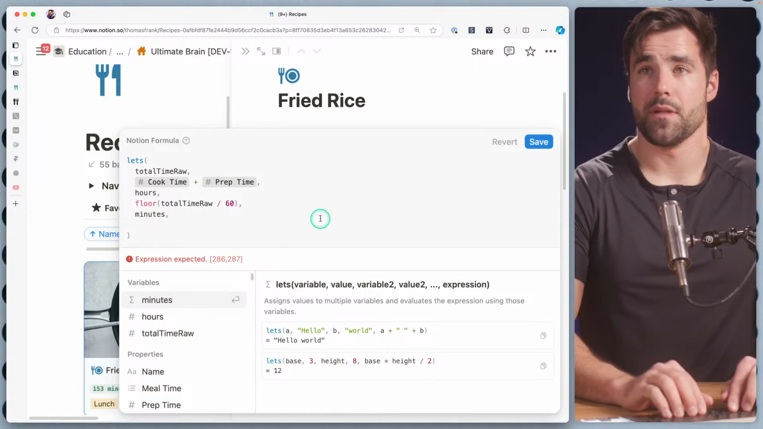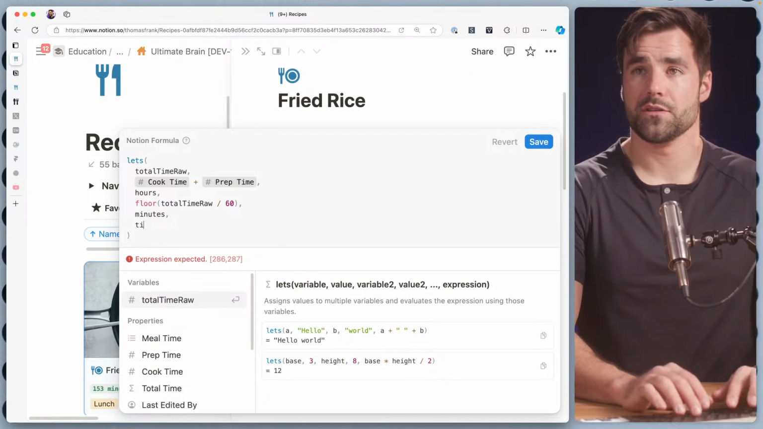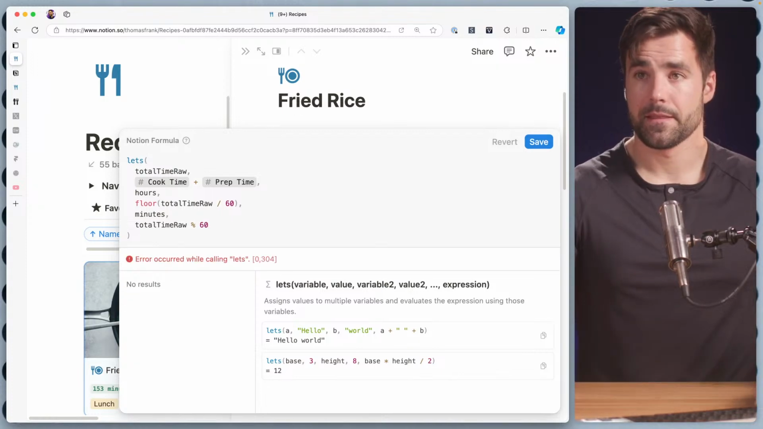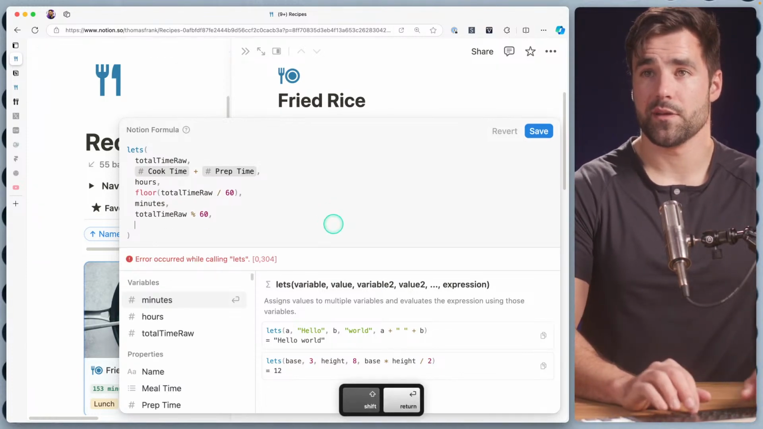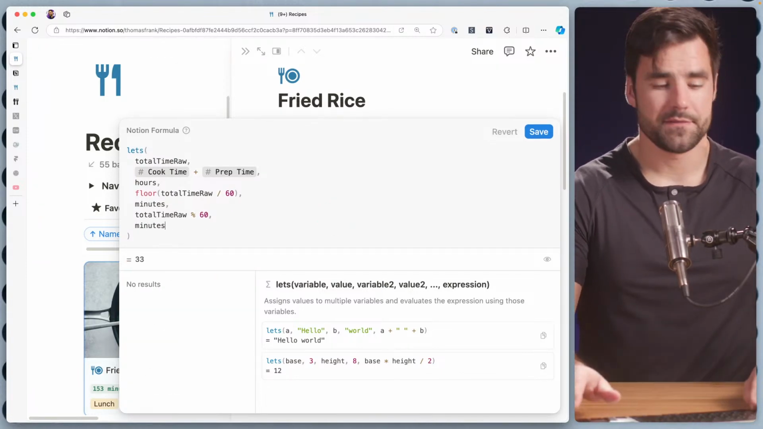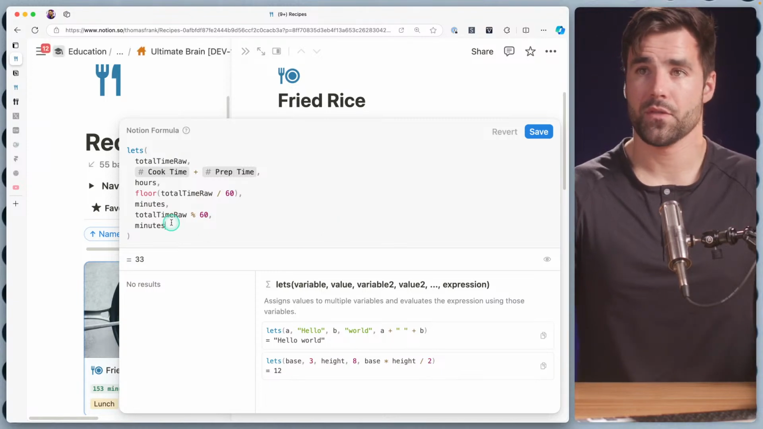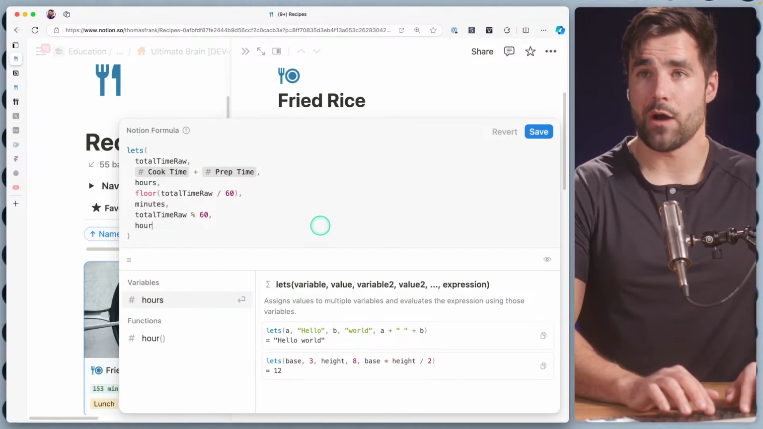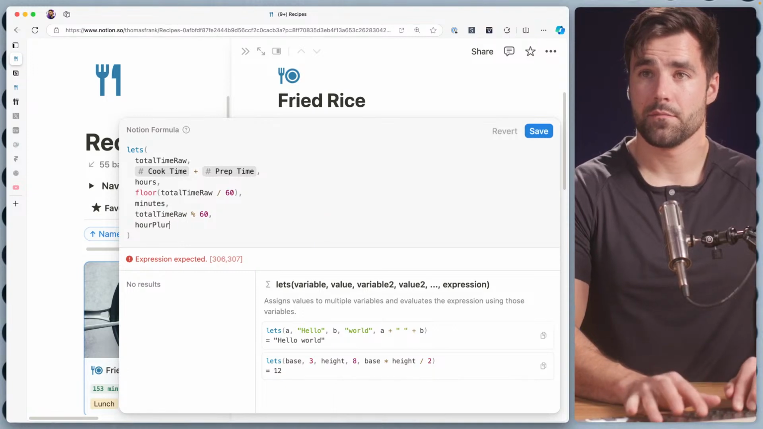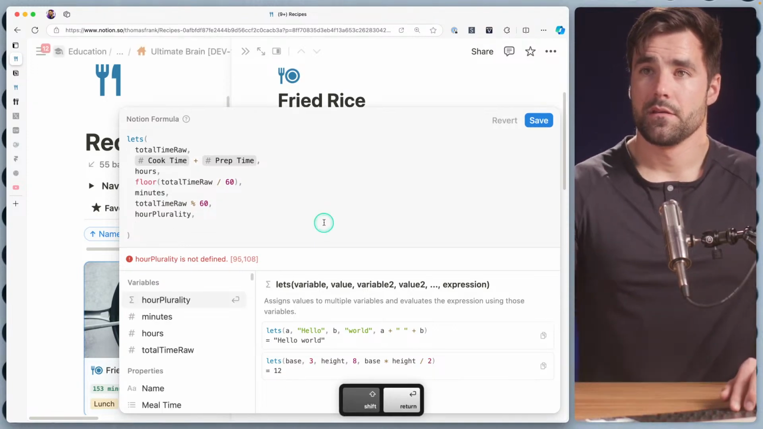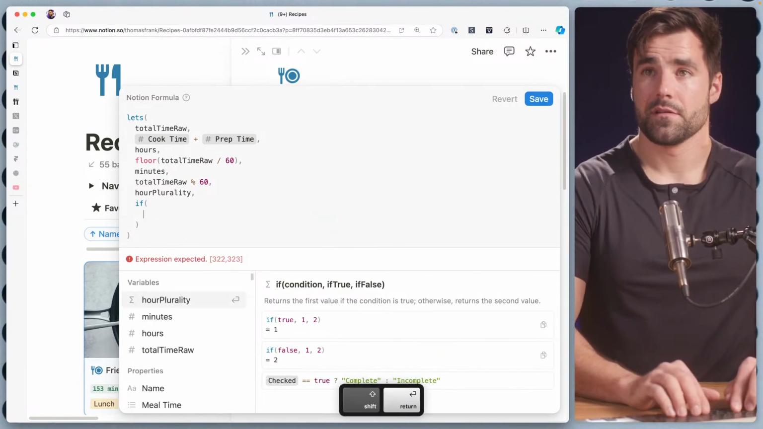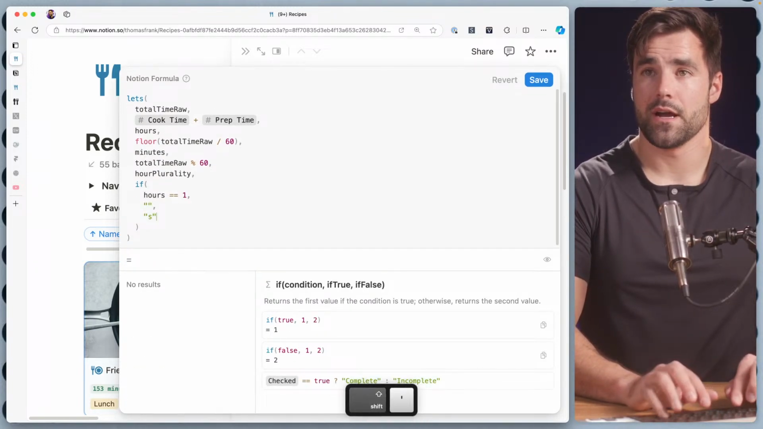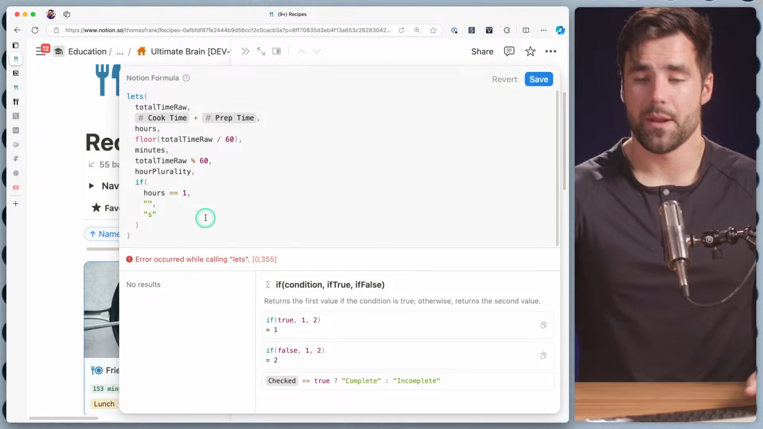Okay, and then minutes, that is going to be the modulus value. So that will be total time raw modulus 60. So let's output that to make sure we got it right, or see if Tom is bad at math. I don't think I am. Cool, cool. All right, so now we can do our plurality. Again, it's going to be if hours equals 1, nothing, otherwise S. Then we can do minute plurality.